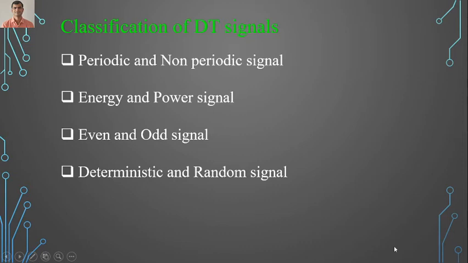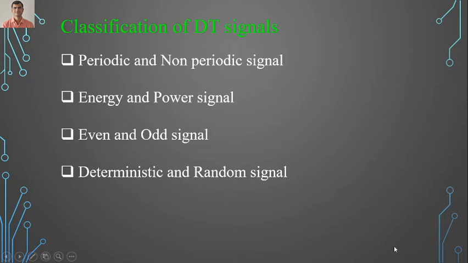So good morning all. In today's lecture we'll see classification of discrete time signals. Now we have seen what is meant by discrete time. Discrete time is what? A signal which is at a specified instant of time. We are defining the amplitude, that is known as discrete time signal. We have seen some basic discrete time signals. These are unit step, unit ramp and impulse function or delta function.